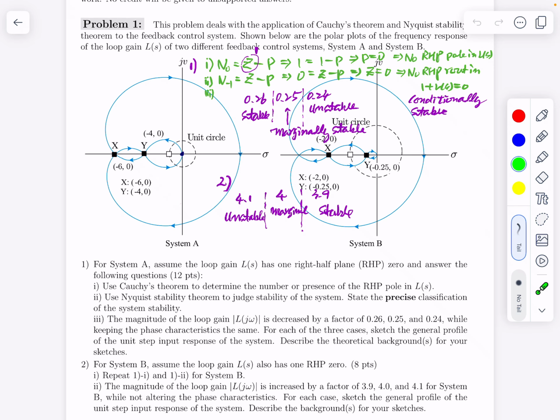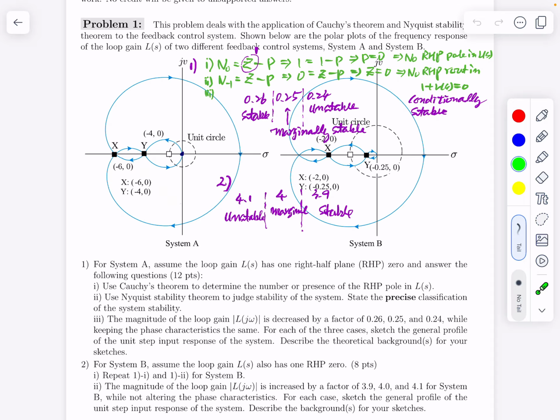As I written in the problem, the loop gain has one right-half plane (RHP) zero. Cauchy's theorem is related with determining the RHP zeros or poles of a rational function of the s-plane, L(s).